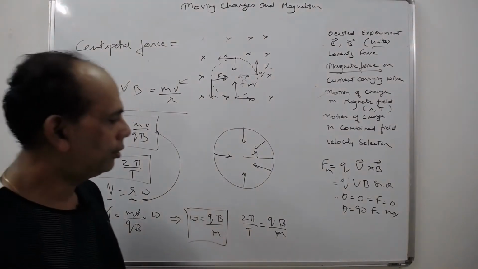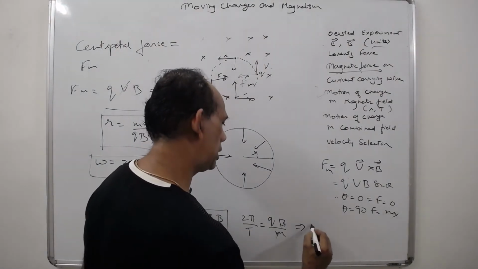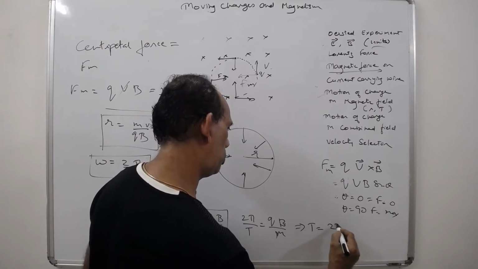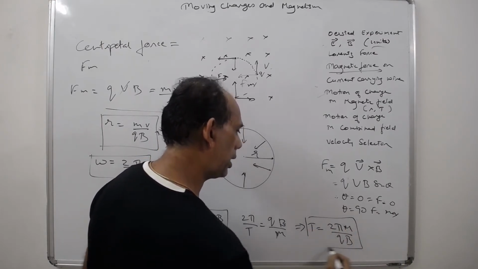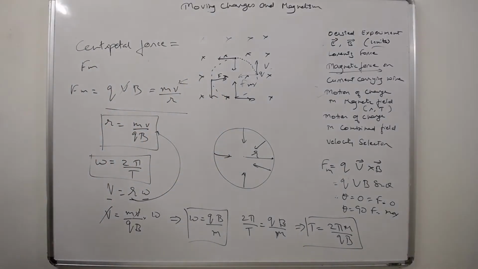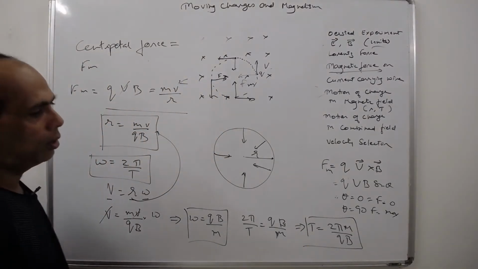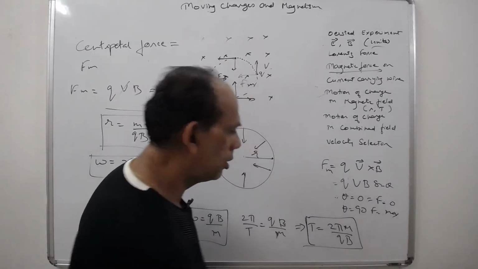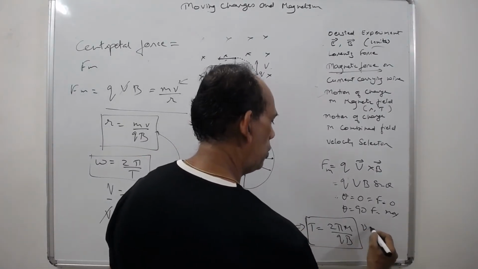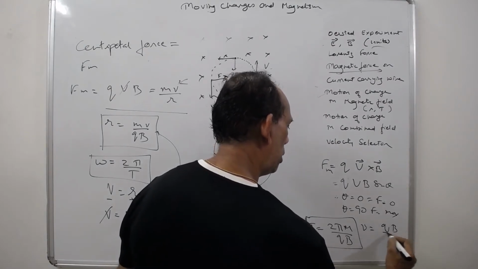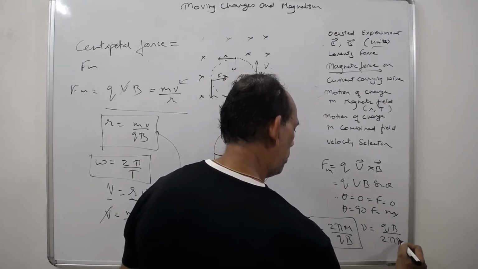From here you get T. So this gives us T is equal to 2πm upon qB. This is the time period. So from here we can find out what the frequency is. So here ν is equal to qB upon 2πm.